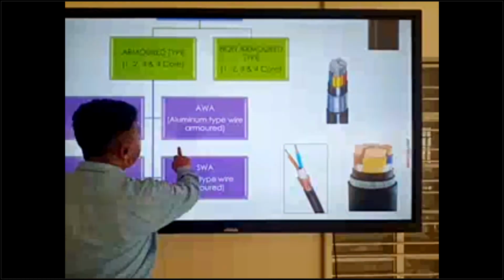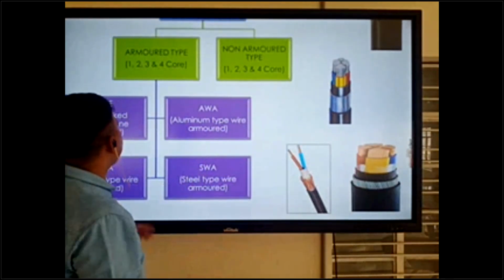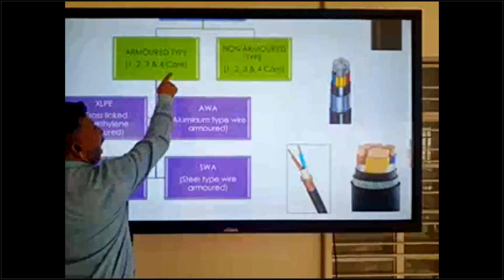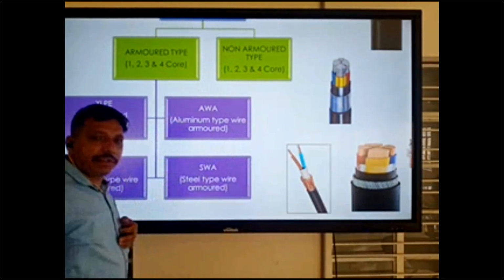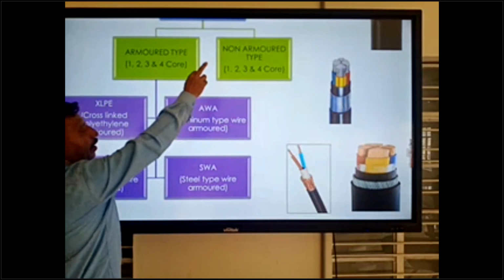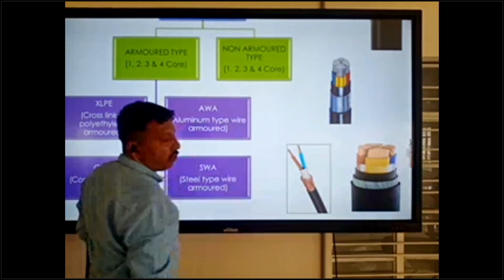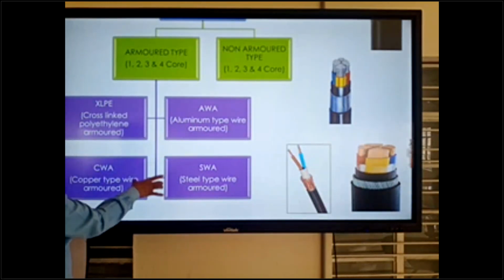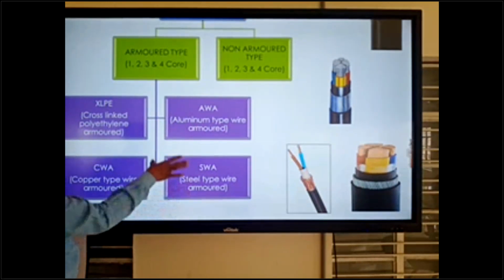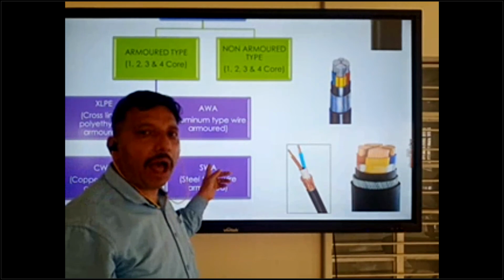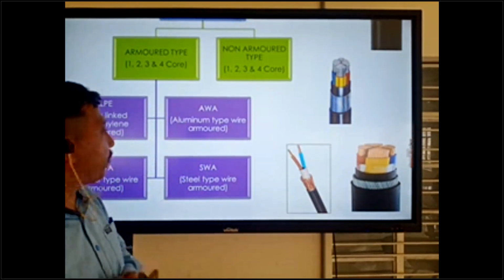So in this chapter we have covered that electrical power cable has two types: armored types and non-armored types. These are available from single core to 4 core, and non-armored also single core to 4 core. Inside armored there are 4 types of armor. You can be clear about this one. I hope all of you are clear up to this topic.